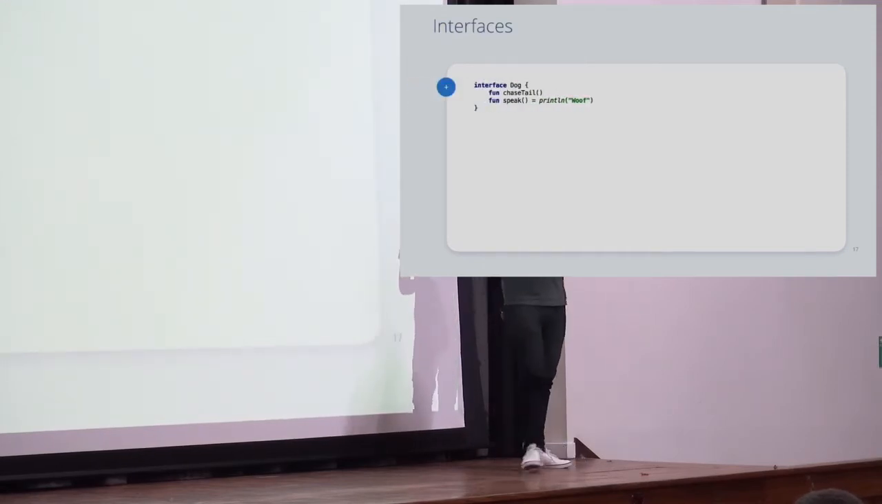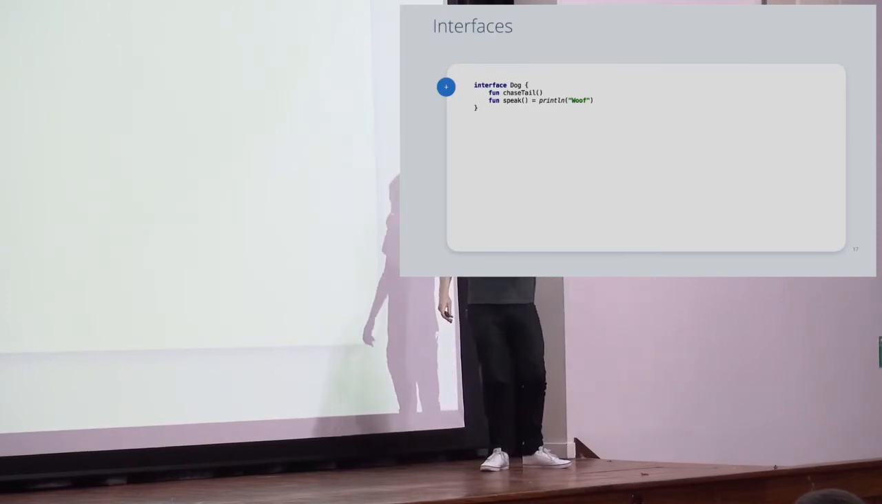Cool. Let's talk about interfaces for a second as well. Interfaces are awesome. Can everybody read the code by the way at the back?